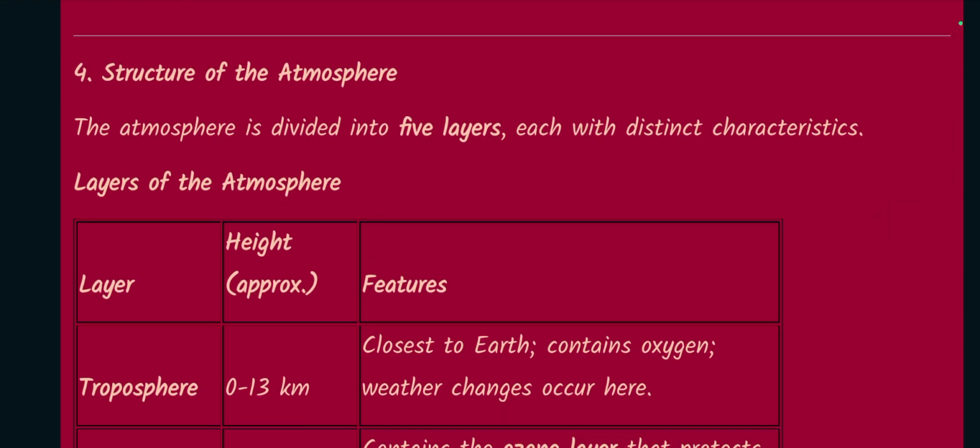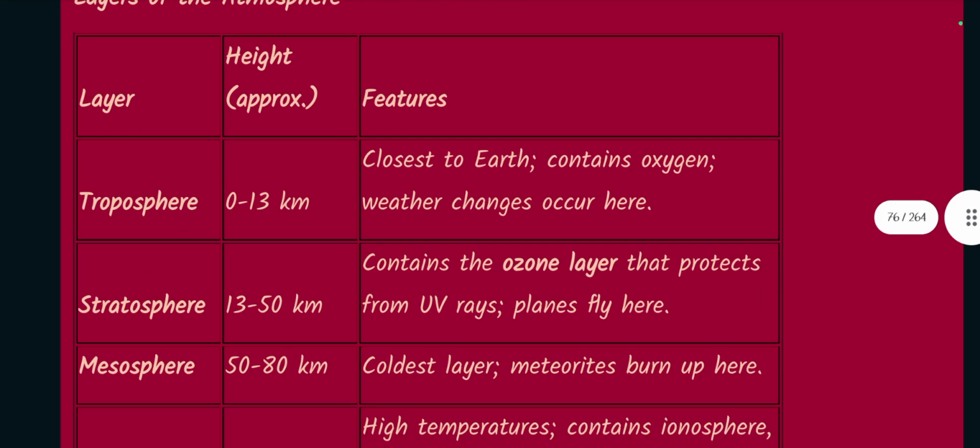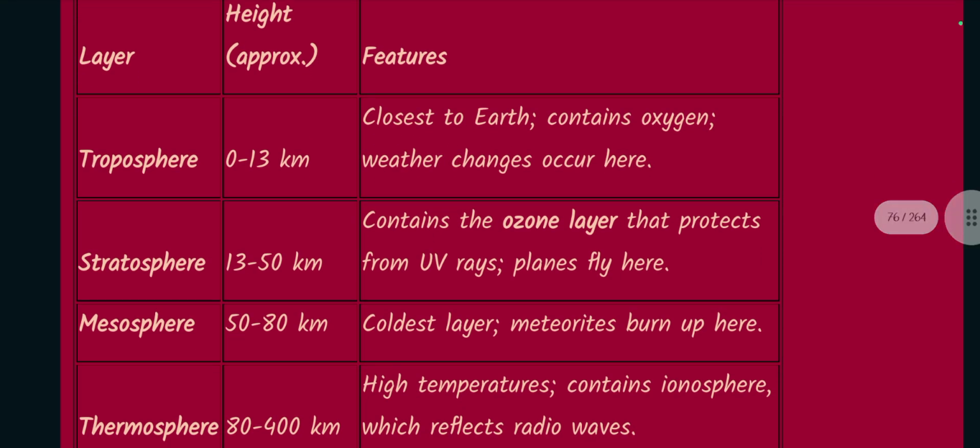Number 4. Structure of the atmosphere. The atmosphere is divided into 5 layers, each with distinct characteristics. Layers of the atmosphere. Troposphere, from up to 13 km, closest to Earth, contains oxygen. Weather changes occur here. Stratosphere, 13 to 50 km, contains the ozone layer that protects from UV rays.